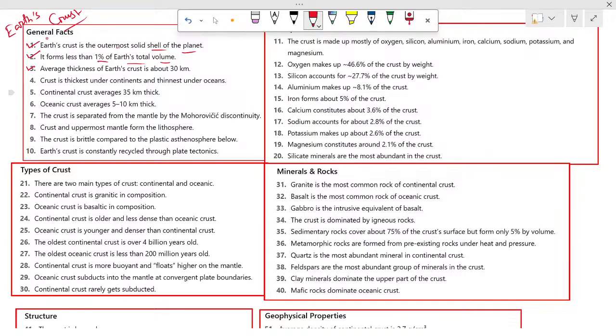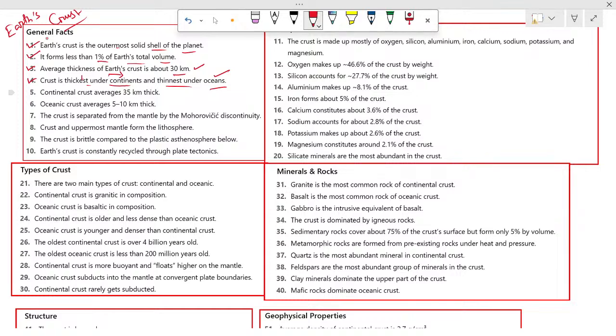Third, the average thickness of Earth's crust is about 30 kilometers. Fourth, crust is thickest under continents and thinnest under oceans. So thickest is in continents and thinnest is under oceans.